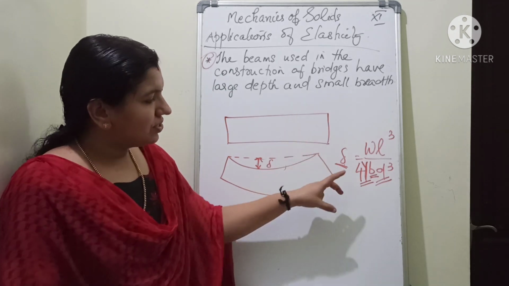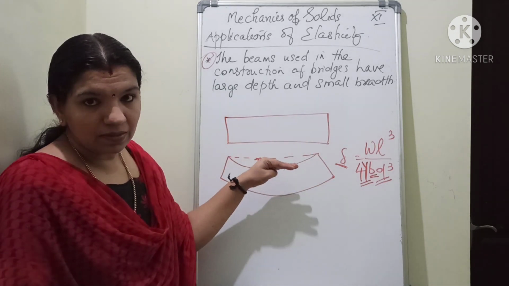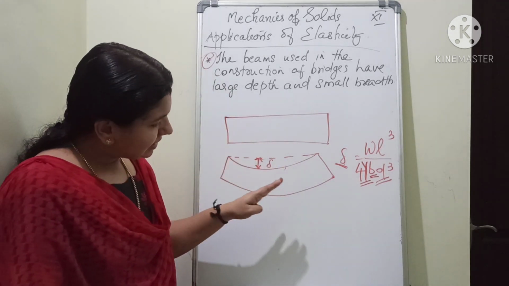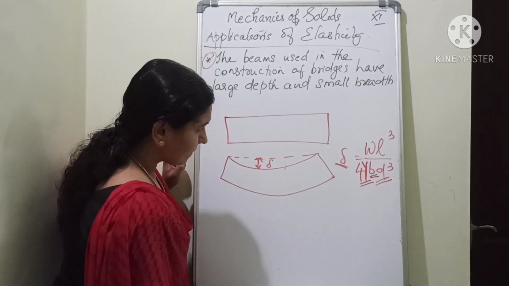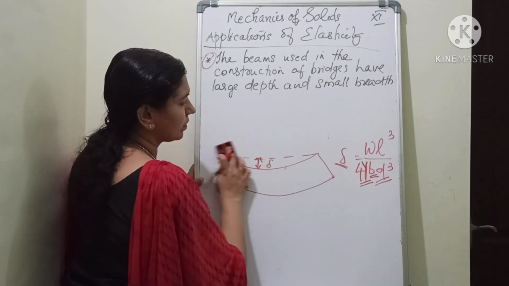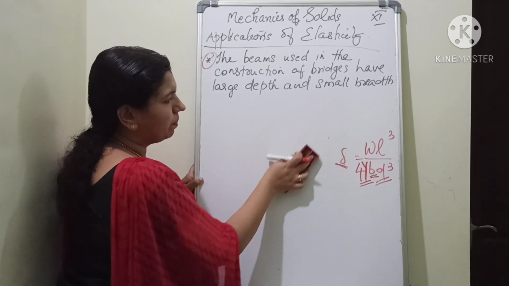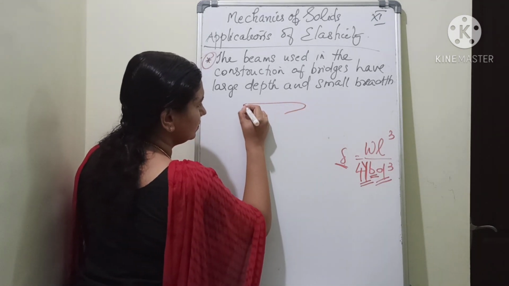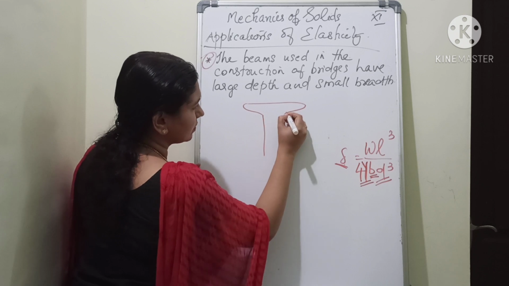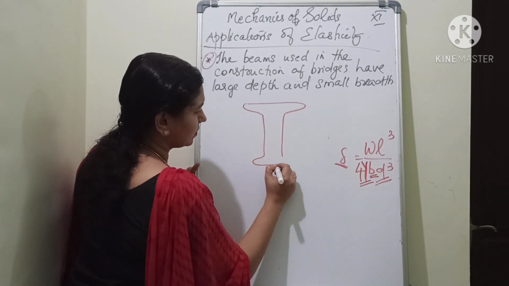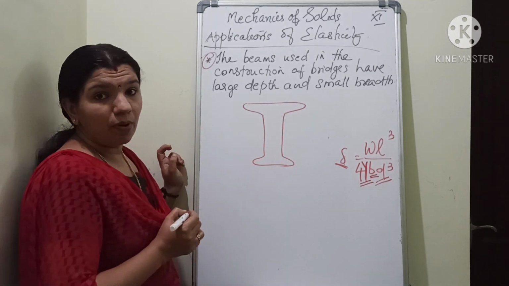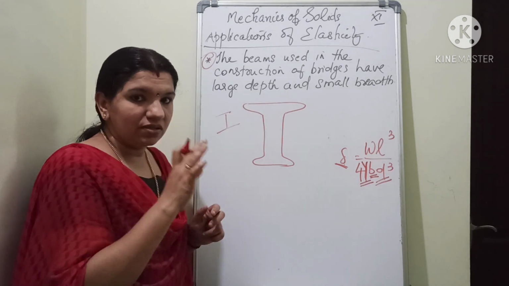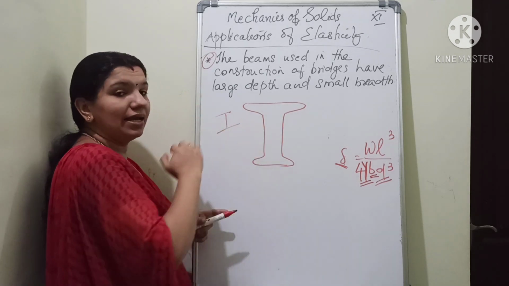Okay, so in such a case, the shape of this beam or this particular bar is arranged in such a way that it is given a peculiar shape like the shape of I. You may have seen that for constructing the bridges, the pillars are given an I shape.